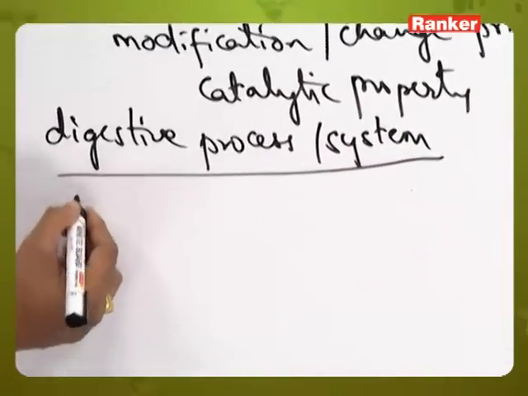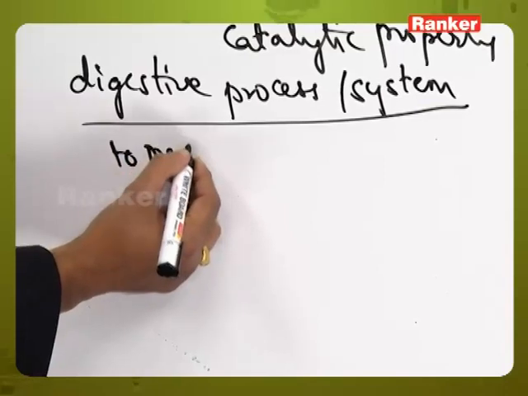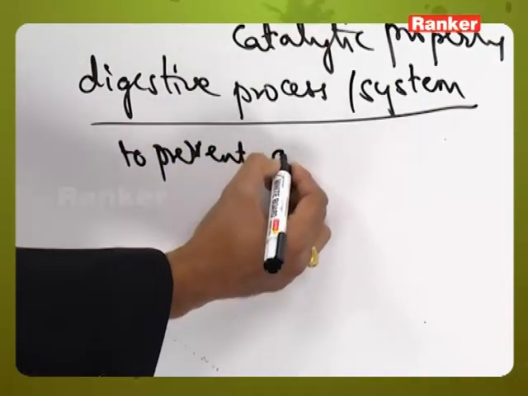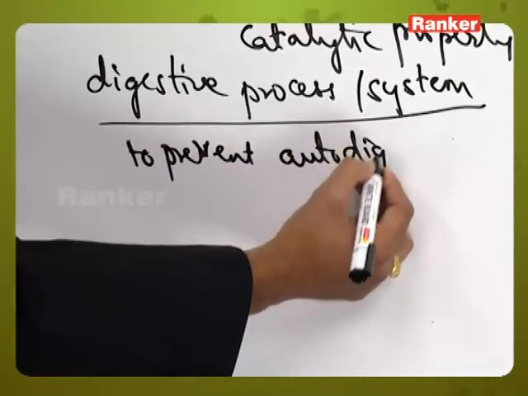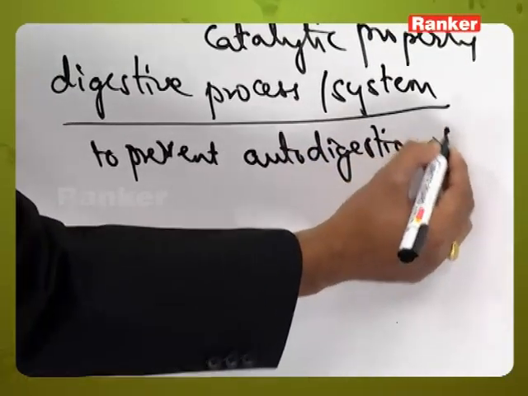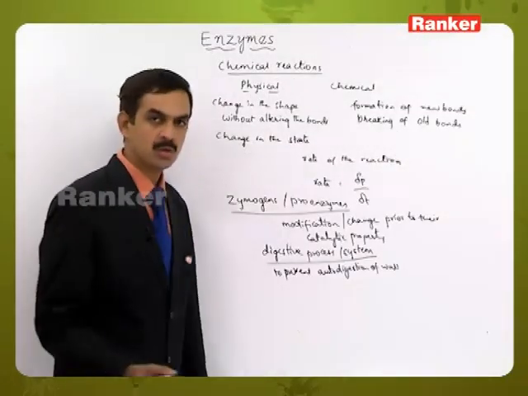So these are useful to prevent autodigestion of the walls of the digestive system.